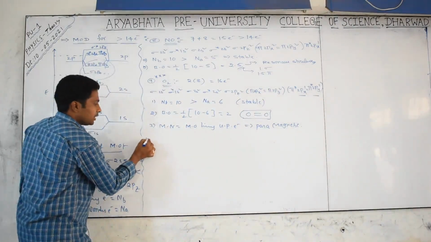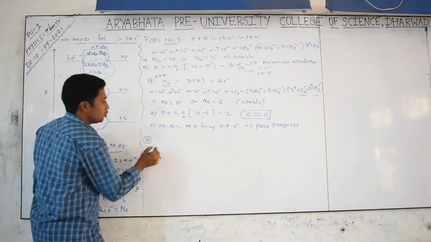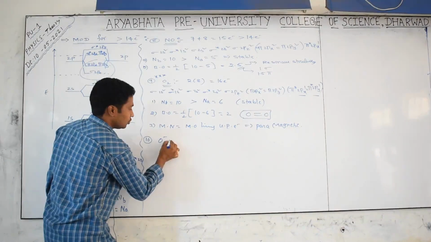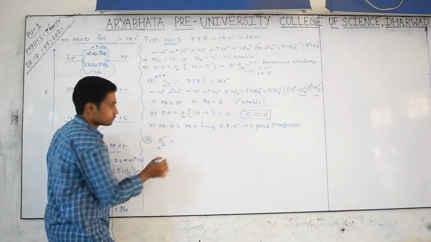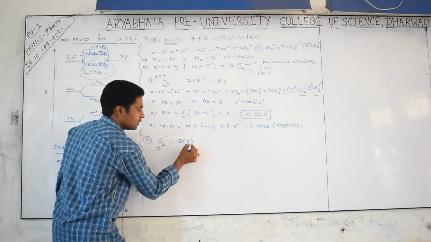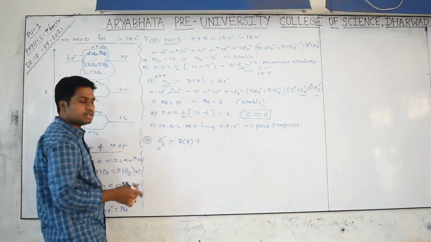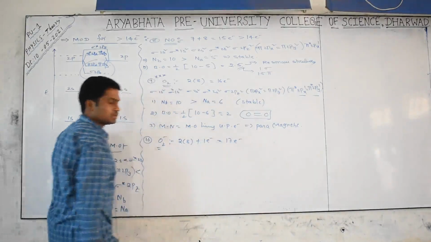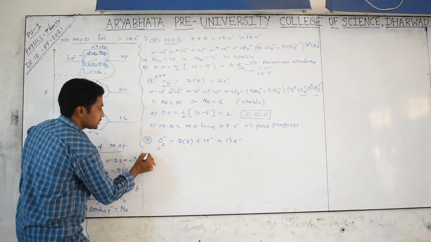Okay, now I will write one more molecule, O2 minus. Just see O2 minus. What is happening? 2 8s plus, minus means gaining 1 electron, that's why we get 17 electrons. What changes is coming?